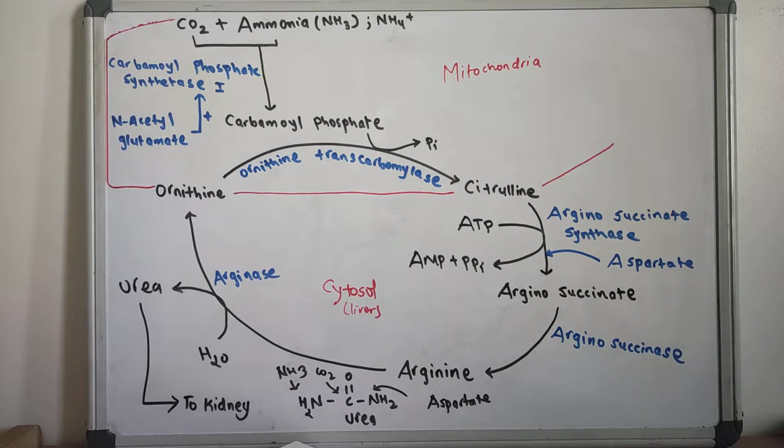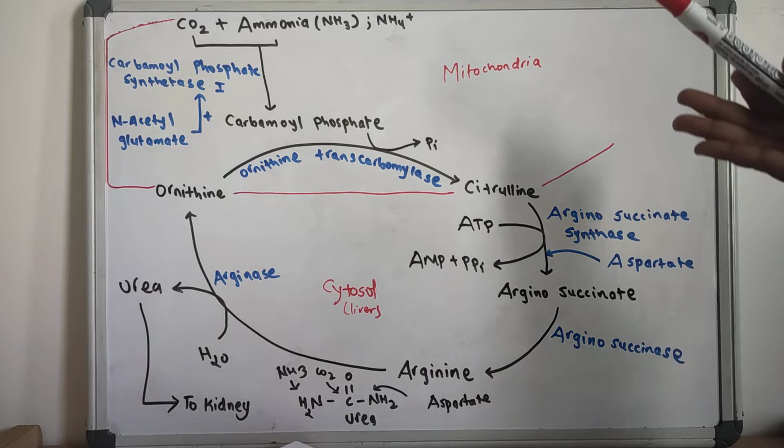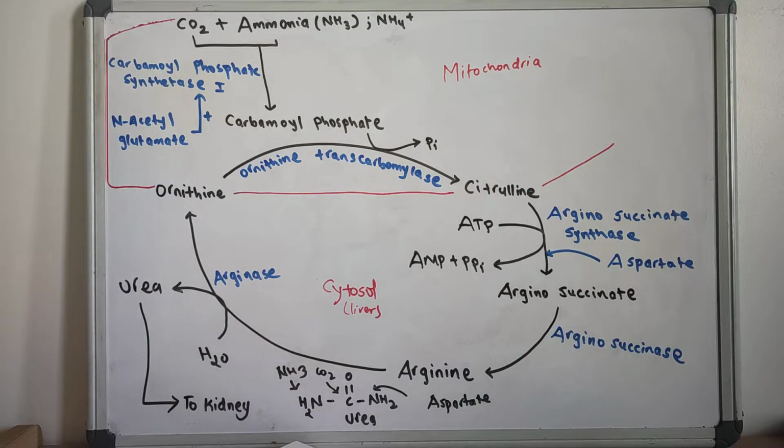So amino acid catabolism results in the formation of common metabolites, that is pyruvate and acetyl coenzyme A. So this pyruvate and acetyl coenzyme A serve as metabolic fuels. The excess nitrogen generated by this process is converted to urea and is excreted by the kidneys. Now let us talk about the detailed mechanism, the detailed steps of how ammonia is converted to urea.